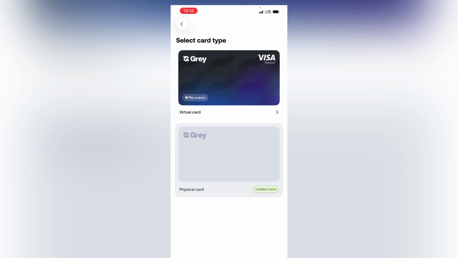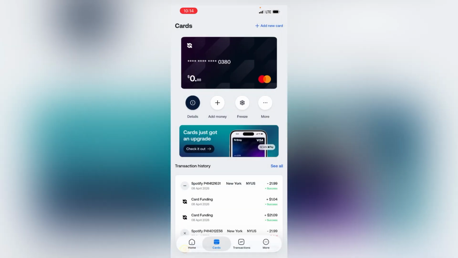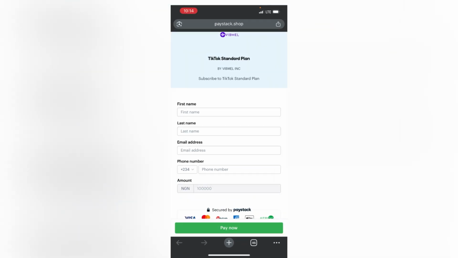In my next video, I'm going to create a full video on how to sign up, how to get a new card on Gray, and everything you need to know about Gray. You can use your Gray card to pay for a subscription on Vibmel or any other platform that you like to make purchases on.